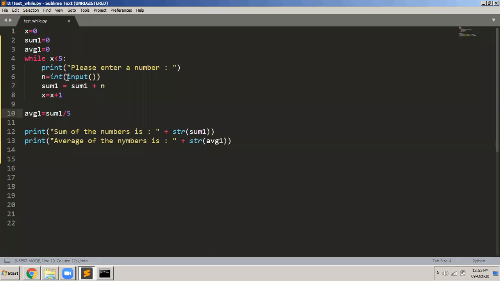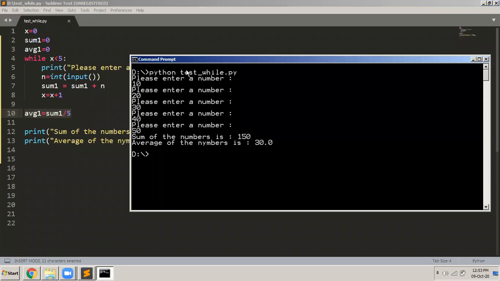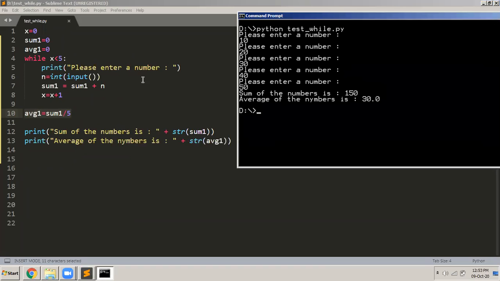So how was I entering the number? Like this: input, and I was converting that into an integer and putting it into n, and then taking n and adding it into sum1 and keeping it there. So I was accumulating the sum in the sum1 variable. I increment the value of x because I want to end the loop, and then I found the average, and then I displayed the value of sum and average. Very, very simple program. So you can see this is the program and this is the output.